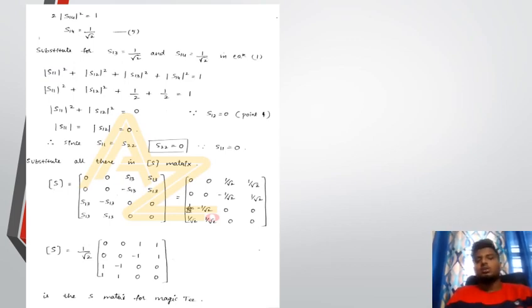And the second row is 0, 0, minus 1 by root 2, 1 by root 2. The third is 1 by root 2, minus 1 by root 2, 0, 0. And the fourth is 1 by root 2, 1 by root 2, 0, 0. So S is equal to 1 by root 2 times the matrix 0, 0, 1, 1; 0, 0, minus 1, 1; 1, minus 1, 0, 0; 1, 1, 0, 0. This is the S matrix for the magic T.